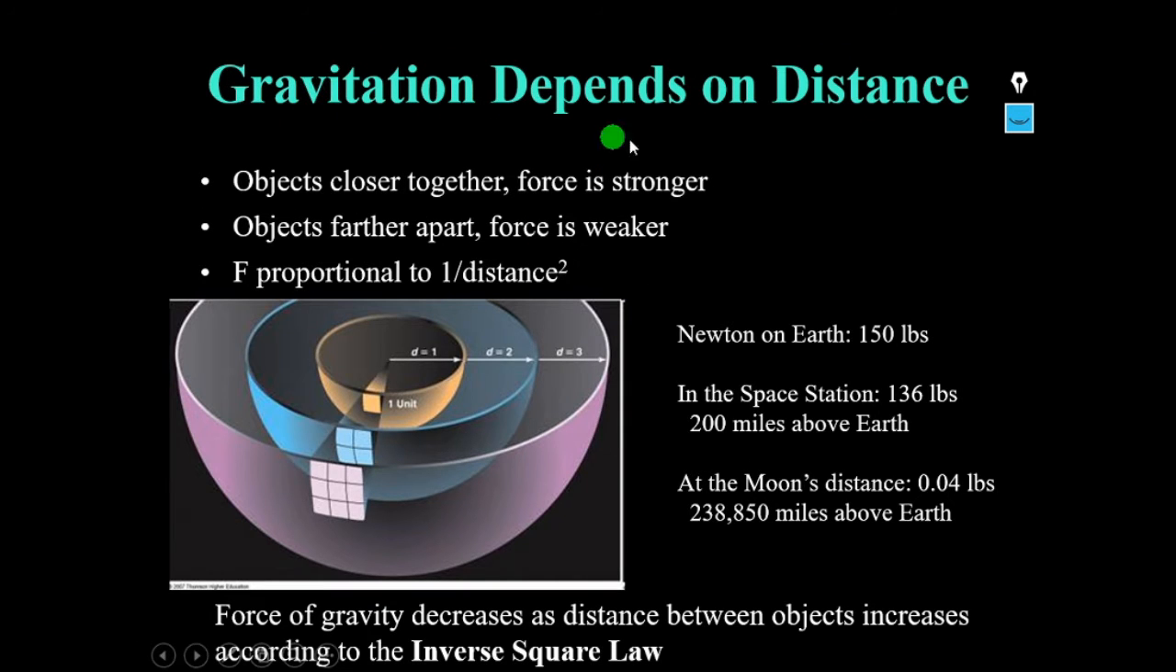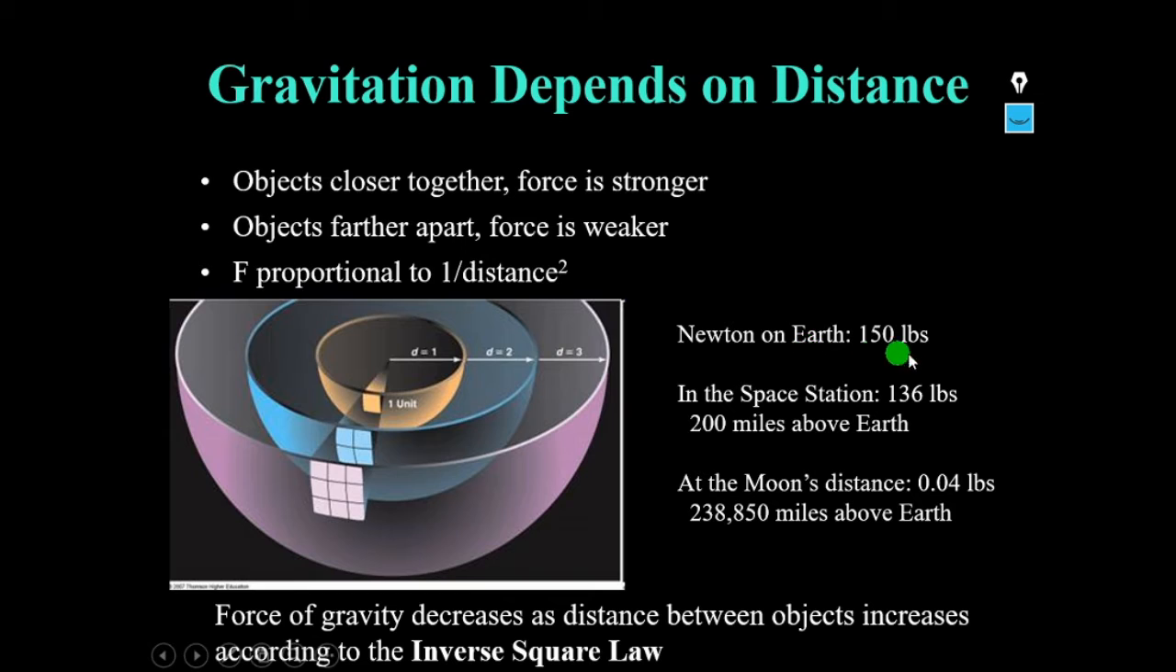Let us see how the gravitation depends on distance. You might remember that I have told that gravitational force is inversely proportional to the square of the distance. That means if distance decreases, gravitational force increases, and vice versa. So if objects are closer together, then the force will be stronger. If objects are very far away from one another, then the force is weaker. So F is proportional to 1 by d squared, that is F is inversely proportional to d squared.